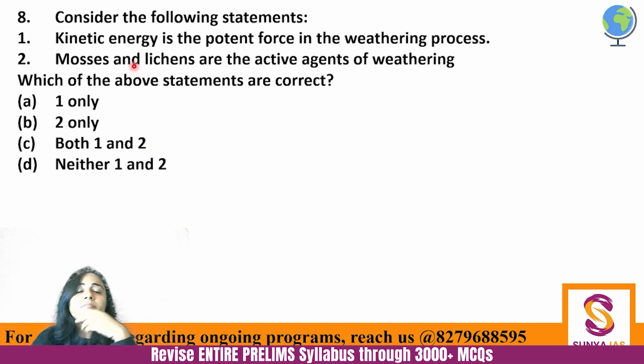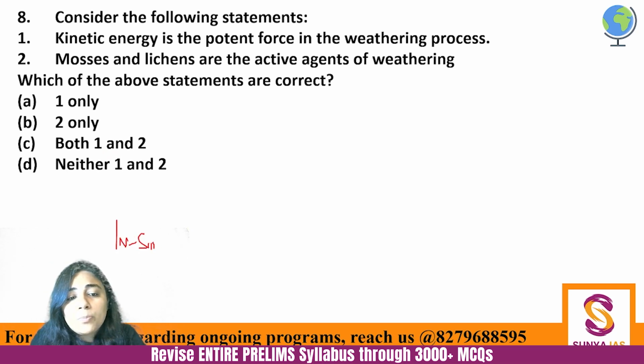Right? Okay. Consider the following statements. Kinetic energy is the potent force in the weathering process. Mosses and lichens are the active agents of weathering. Which of the given statements is or are correct? So weathering के बारे में हम जब भी पढ़ते हैं, प्लीज ये समझना कि it is an in situ process.